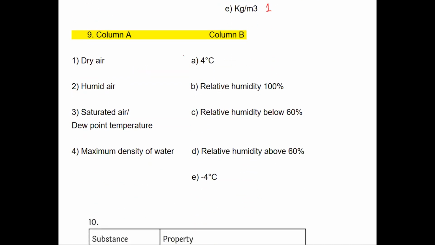Next is dry air. Dry air relative humidity is below 60. So this is the first one. Second one, humid air. Humid air relative humidity is above 60, then the air will become humid. This is the second one. Third one is saturated air or dew point temperature. At saturated air, relative humidity will be 100%. Next, maximum density of water is at 4 degrees Celsius. So this is fourth one.